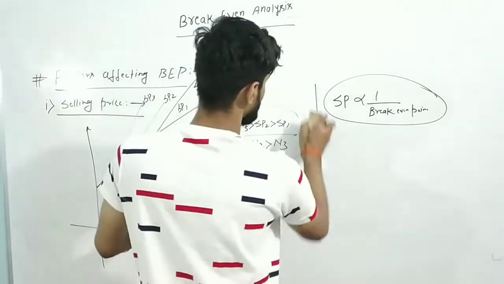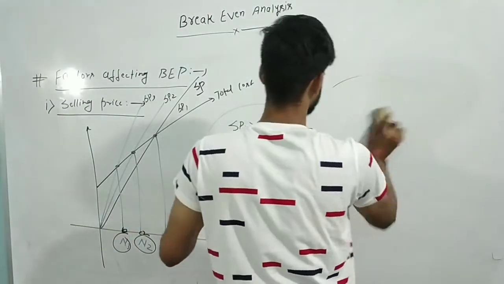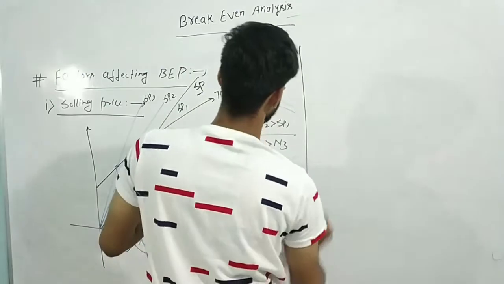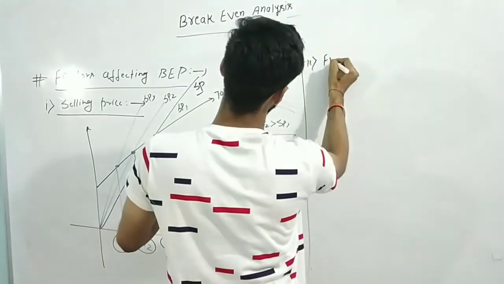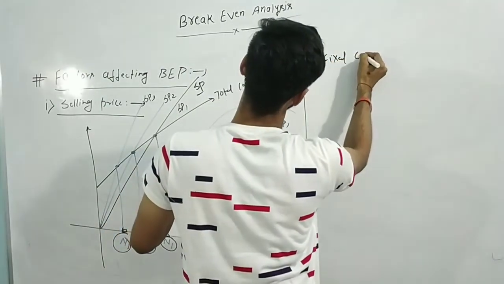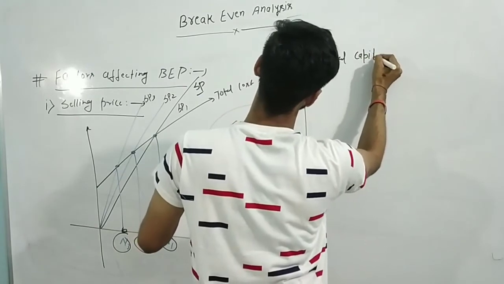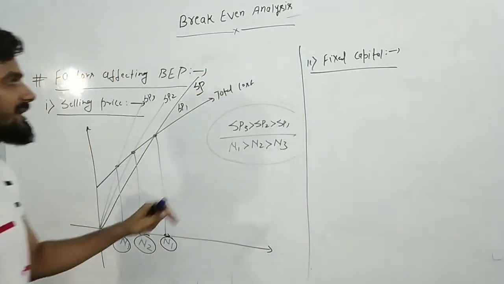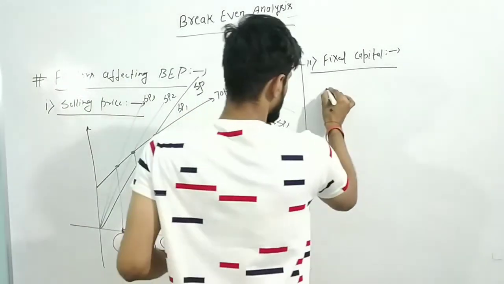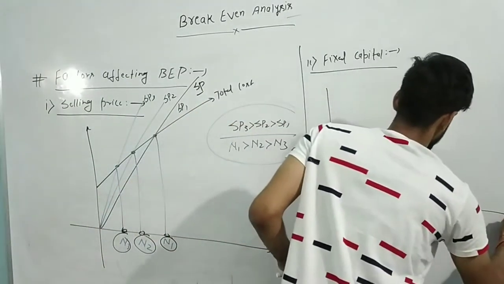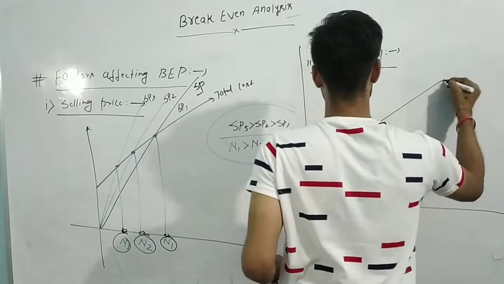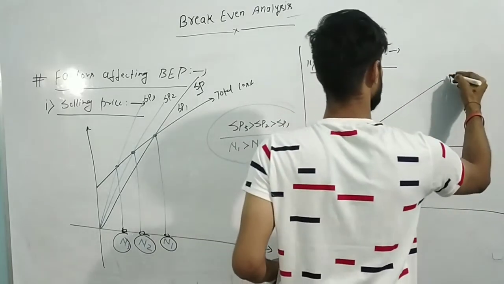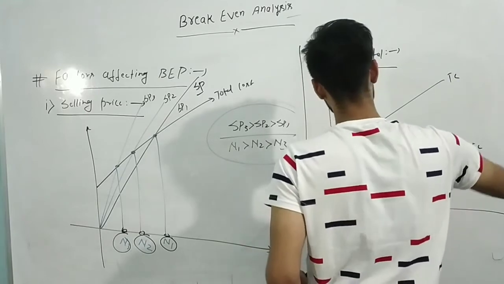Now, the second one is the fixed cost. If you see the second factor, fixed cost, that is going to affect our break-even point. How? Understand from the graph. It's not a very difficult thing. If you see the fixed cost from here, this is the graph of fixed cost. This is your total cost and this is your revenue.